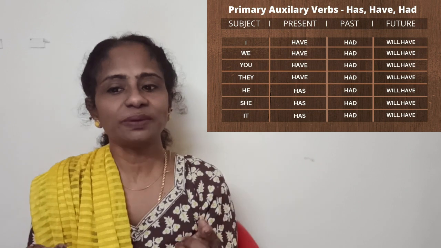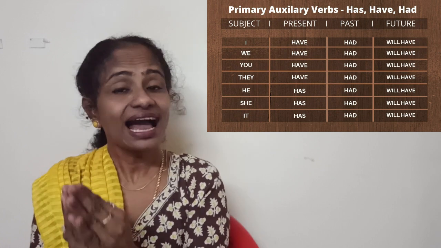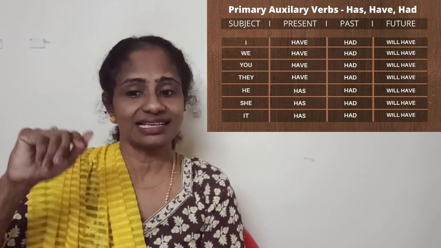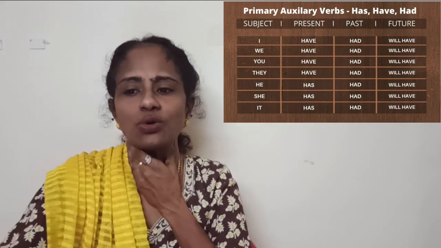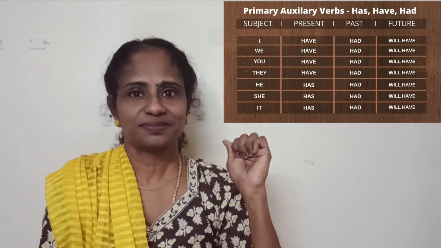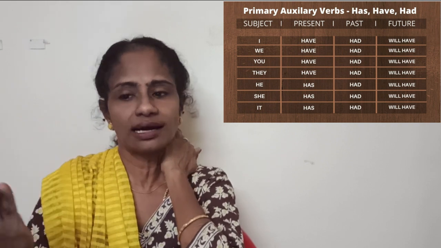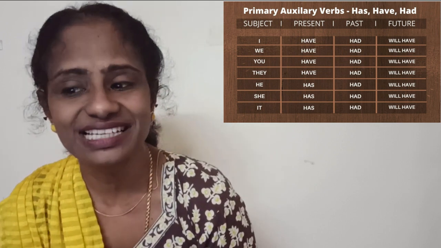Okay, so again I repeat, have, has, had. Have and has are present tense, had is past tense, will have is future tense. And so you have to remember it like this. That's the reason I ask you to remember the pronouns. I have, we have, you have, they have, he has, she has, it has. Okay, wonderful. So the past tense is common here too. Like what we had with the do verb, did was the past tense. Like that here also had is the common past tense and will have is the future tense.